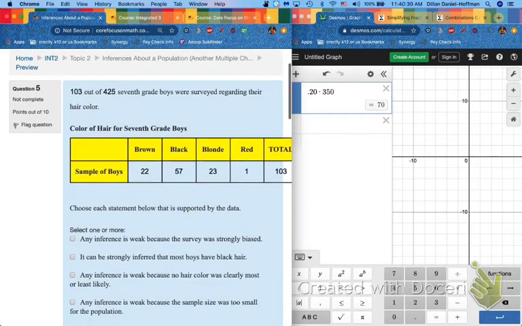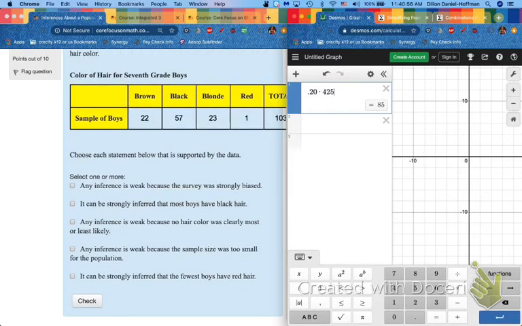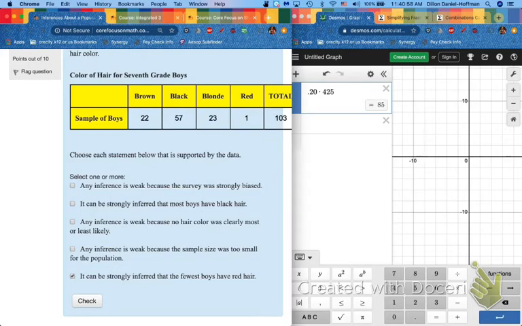All right, 103 out of 425. Let's check it again. 20% of 425 is 85. We asked 103. That's good. Red hair again. Wow, only one person out of 103 has red hair, so we could strongly infer that again. What about the most? Look at this. Black hair now soars above. It's ahead of its class. Apparently, all the puns today. So we have 2 things that we could choose on this one. We could strongly infer that the fewest boys had red hair. We could also strongly infer that the most boys have black hair.